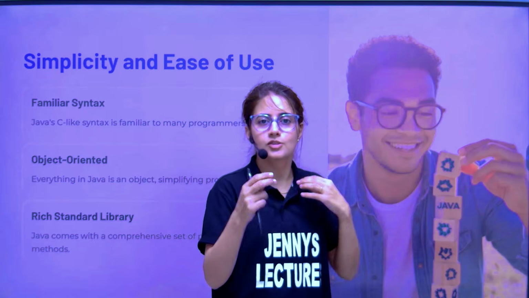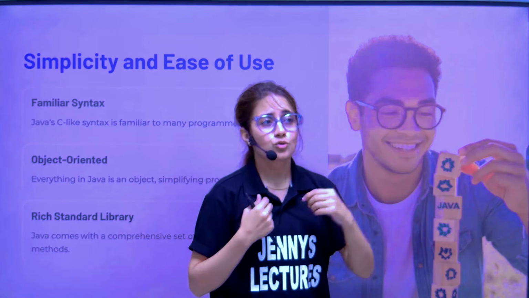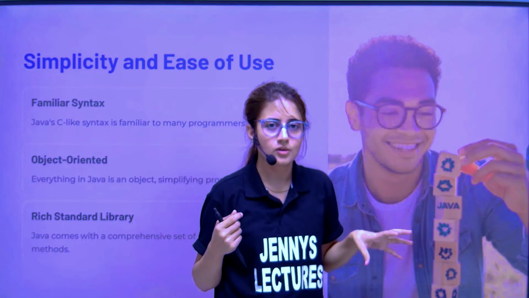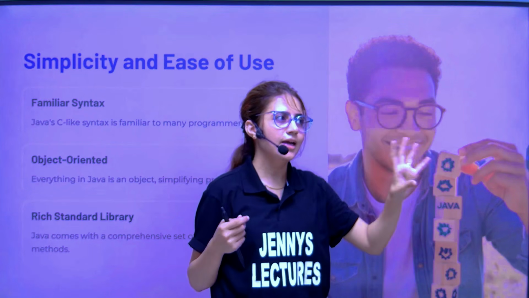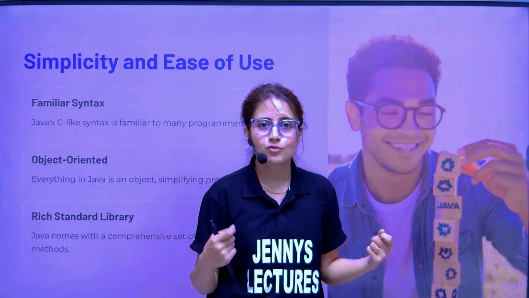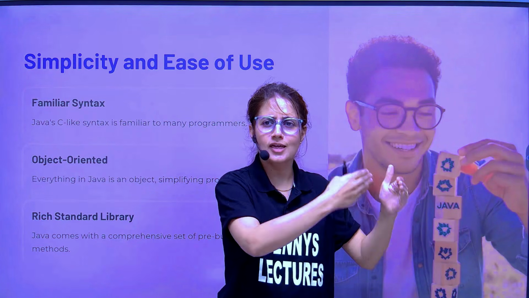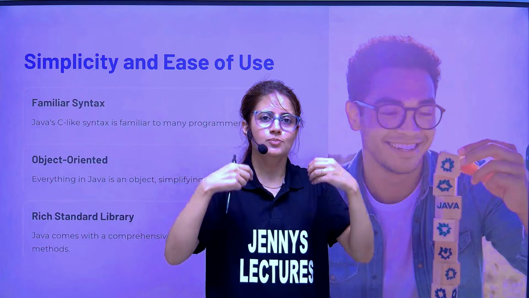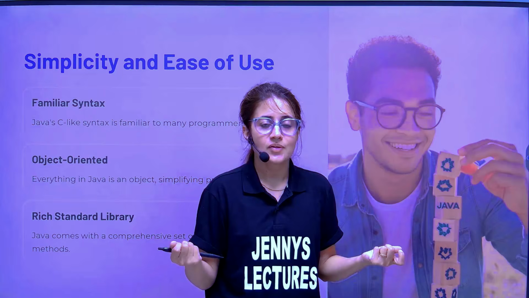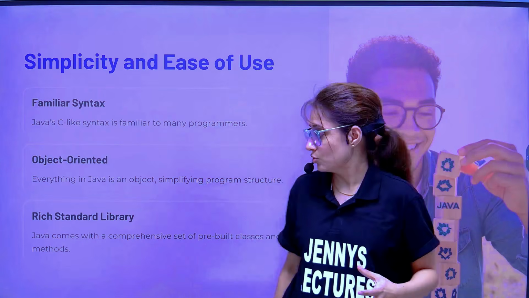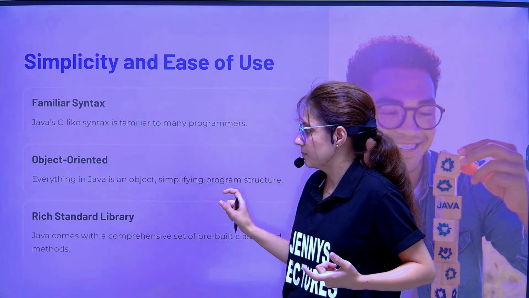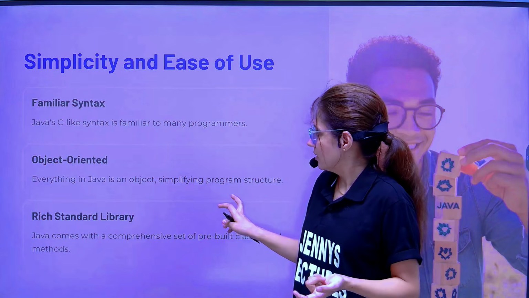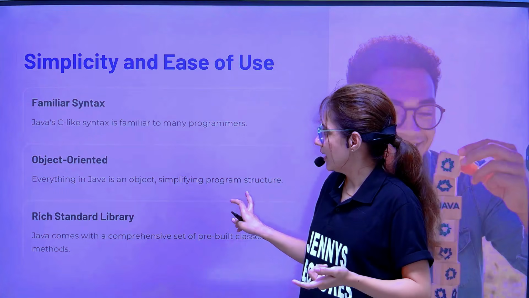Like in a library, in school or college, there are so many books. You can just use those books. There are so many research papers already published. You can refer to those research papers, and you can publish your own research paper. You can write your own book like this. So there are so many classes in the library, already written code. You can just use that code, build your own application, your own software. This would help you develop your own software and applications because of the rich standard library. Because Java is so old, almost 30 years. The first edition came in 96, so it is almost 28 or 29 years old.